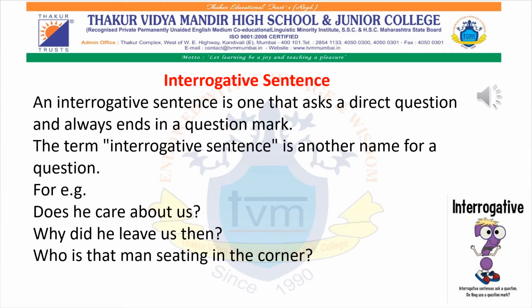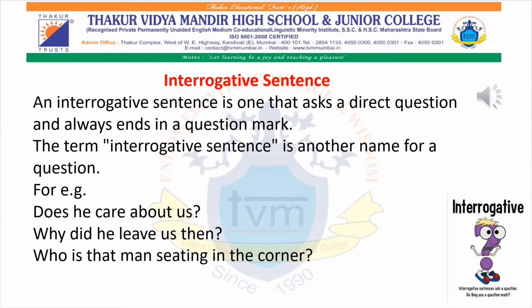What exactly is an interrogative sentence? An interrogative sentence is one that asks a direct question and always ends in a question mark. The term interrogative sentence is another name for a question. For example, does he care about us? Why did he leave us then?